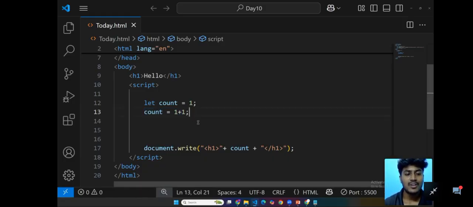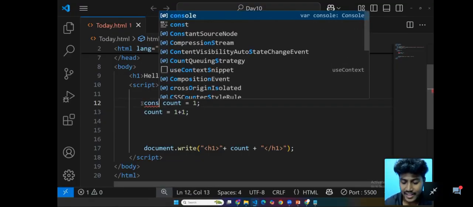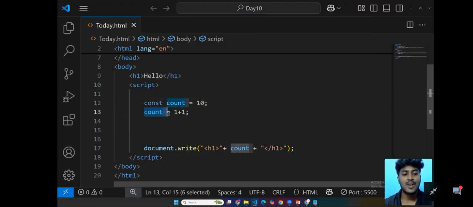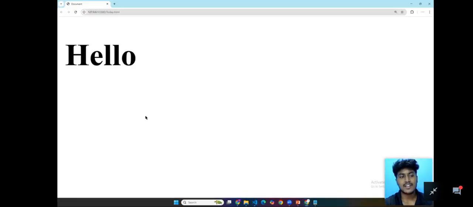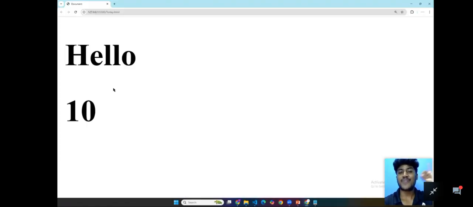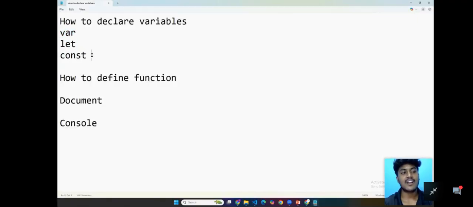And now you can see constant. I use const count equal to 10. After that, count equal to 1 plus 1. Now we are going to see the answer. It is not here, because using constant we can make our variable constant throughout our web application. This is the difference between var, let and const.